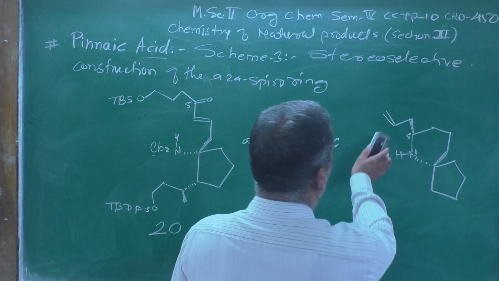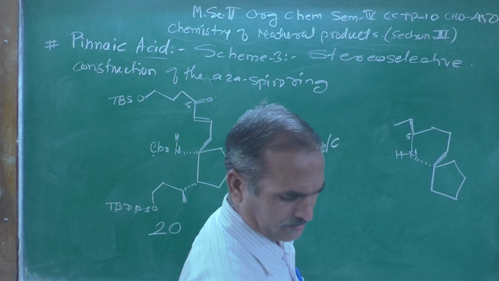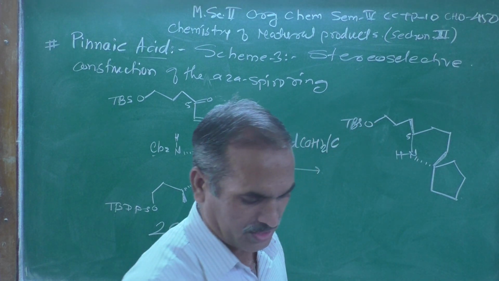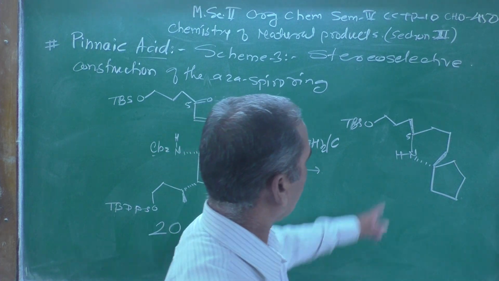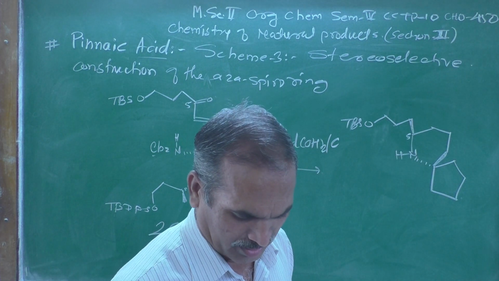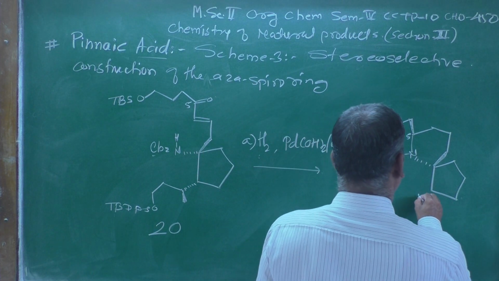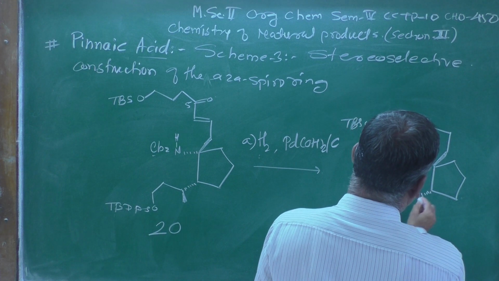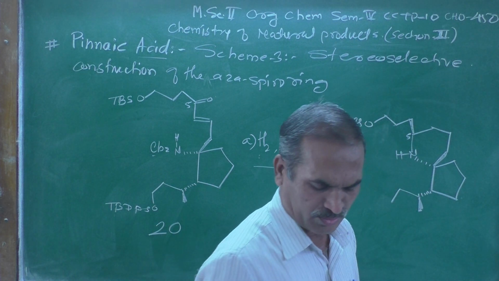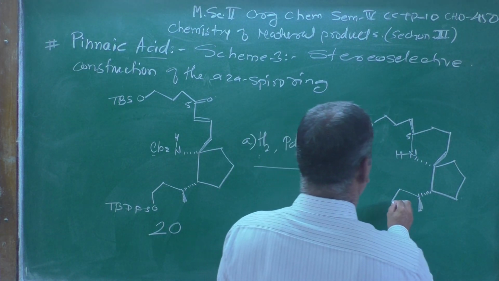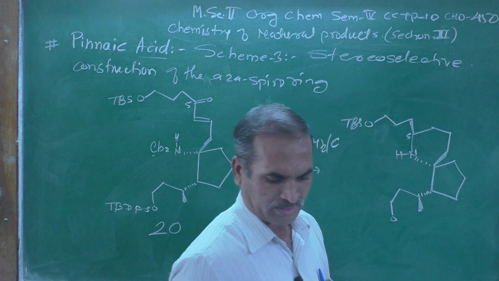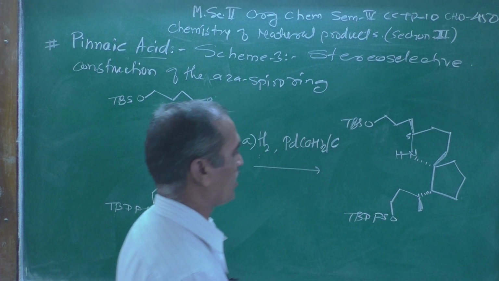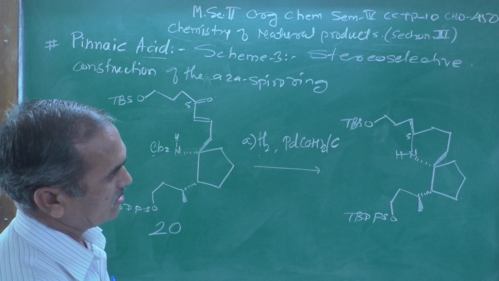Double bond is not present over here, just here this one O, TBS, that is a protecting group, CH2, CH2, after CH2, CH2 we will get this one CH2, CH2 and CH2, and after that at this point there is a methyl group which is above the plane, and on the other side this is the group which I am representing, that is an O, and that O is protected by TBDPS, tertiary butyl diphenyl silyl, and this is the structure.